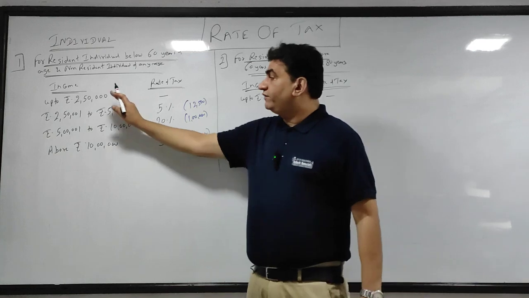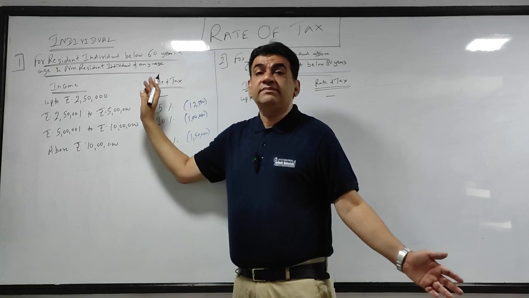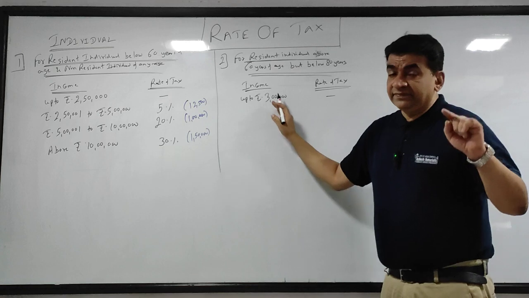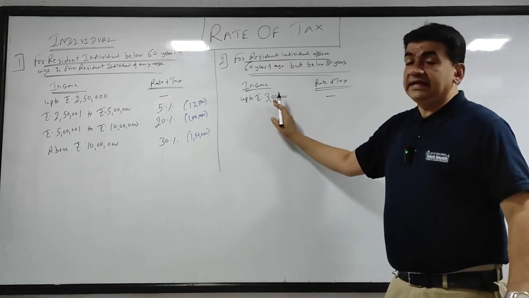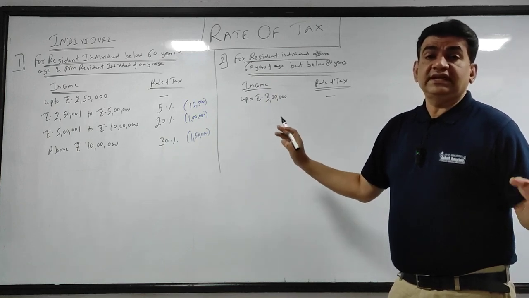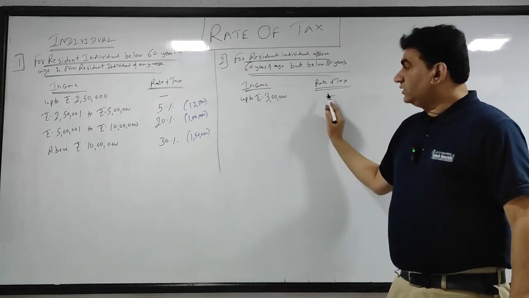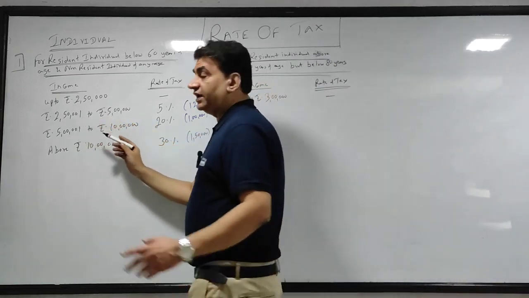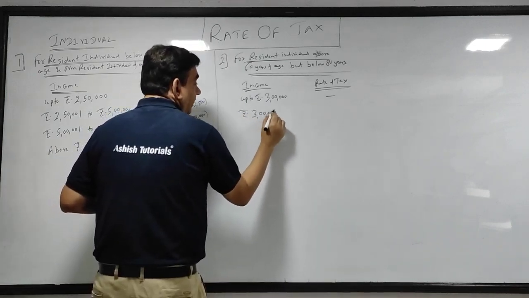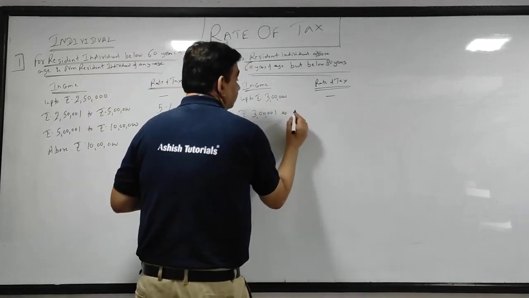So here, the 250 that is there, if a resident individual crosses 60 and becomes a senior citizen, this 250 becomes 3 lakh for him. But if he is a non-resident, then in that case it will be 250 only, whether he is 60, 70, 80, or 25 years. Obviously, up to 3 lakh no tax. So this 2,50,001 becomes 3 lakh, that is rupees 3,01,000. This is the only difference. Everything else is the same.